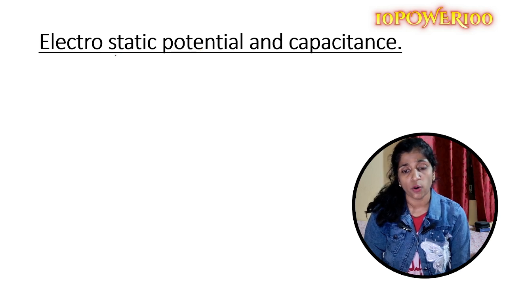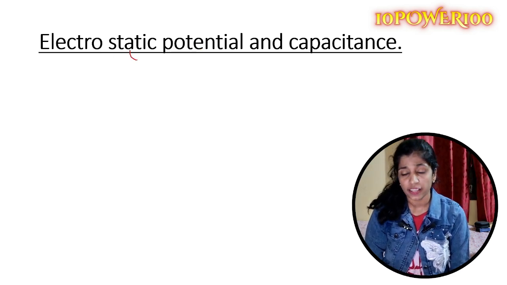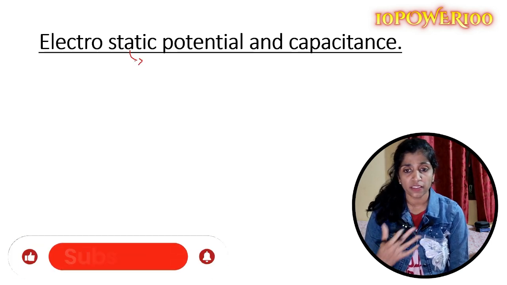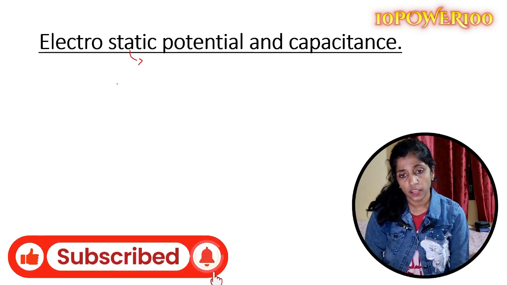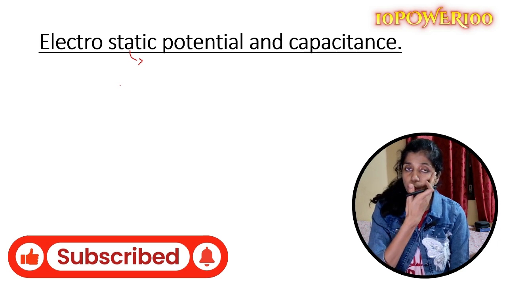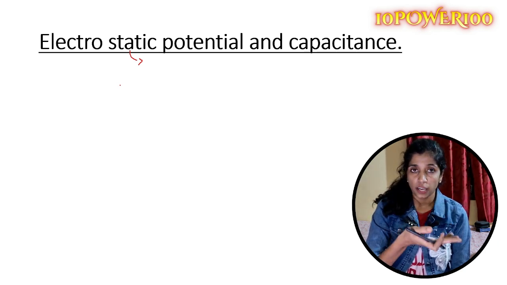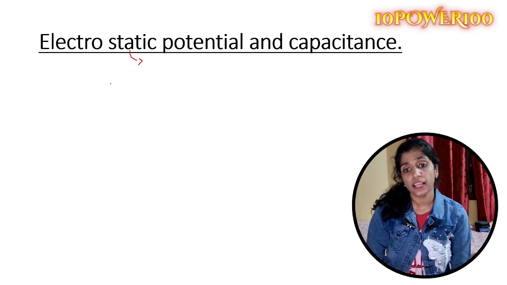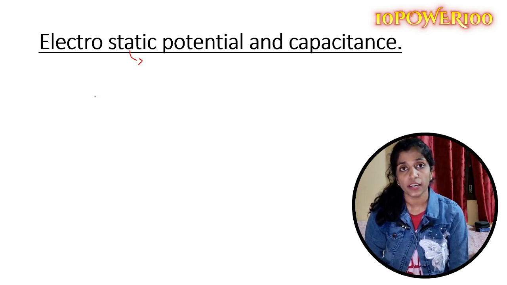They might ask you what is electrostatic potential, or what is electrostatic shielding, or what is electric potential, write its SI unit. So these are some of the important questions. Like how it was asked, what are the properties of charges, and what are the properties of electric field lines in the previous chapter. In this chapter, they can ask you what are the properties of equipotential surfaces.